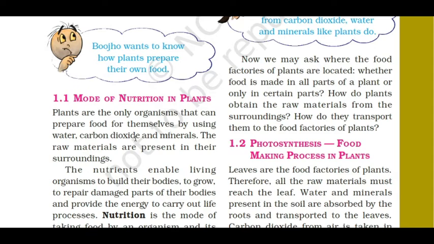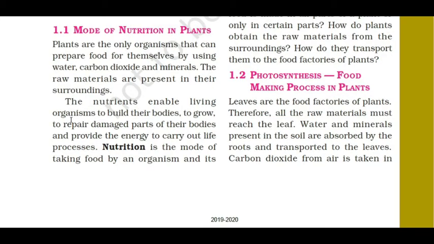Already in smaller classes, you have learned what photosynthesis is. The nutrients enable living organisms to build their bodies, to grow, to repair damaged parts of the body, and provide the energy to carry out life processes. Okay, what is the role of the nutrients? It makes the living organisms build their bodies. We need the nutrients for building up our muscles, to grow, and to repair our damaged parts. That is called cell repair. The cell repairs itself and produces new cells for the growth of our body. So nutrients are very important.